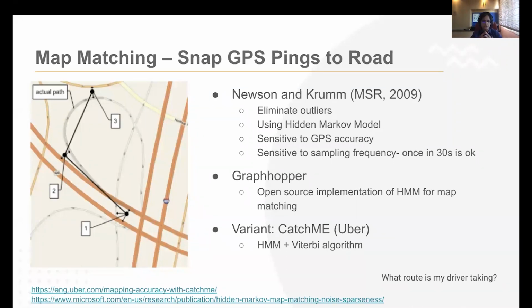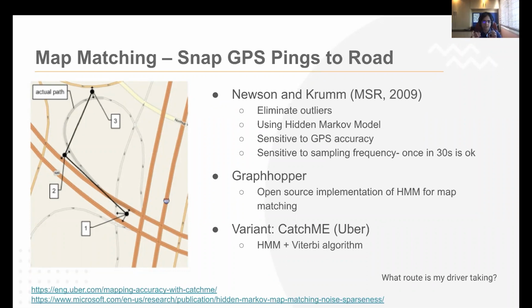So in the image over here, we see there are 3 GPS pings that are taken in sequence from a driver, say, right? Now, if you think about the simplest algorithm to match the GPS ping to the roads, the simplest one would be to match it to the nearest road, right?